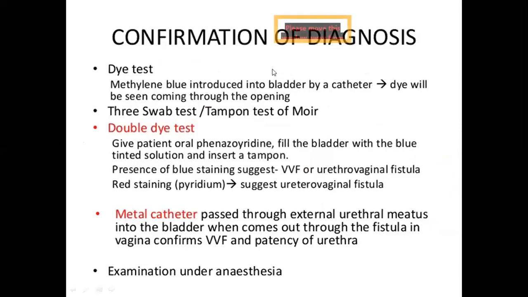Confirmation of diagnosis is by dye test, double dye test, and triple swab test. In the dye test, methylene blue dye, which is blue in color, is introduced into the bladder by a catheter. A catheter is introduced into the bladder and the bladder is filled with methylene blue dye. The dye is seen coming through the opening in the anterior vaginal wall. That is called the dye test. Then what is the three swab test or tampon test of Moir? Then another test.